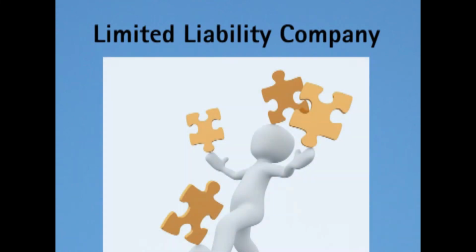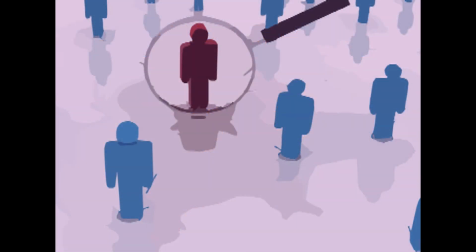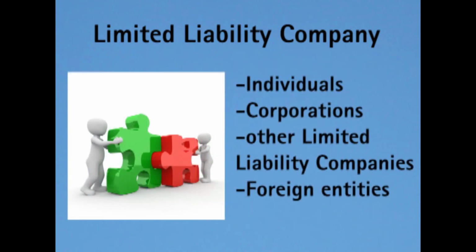Limited liability company. This has the tax advantage of a partnership with the limited liability of a corporation. They are an independent legal entity, which means it has a separate identity from the founders or owners. There's no personal liability. It's governed by an operating agreement, which is kept in the internal files. Owners in a limited liability company are called members. Unless restricted by the state, members may be individuals, corporations, other limited liability companies, and foreign entities.